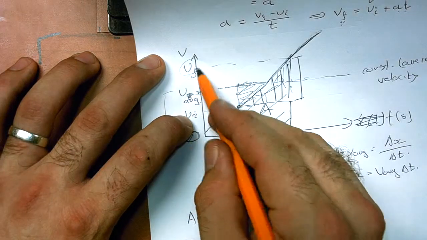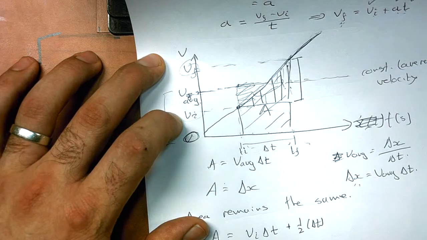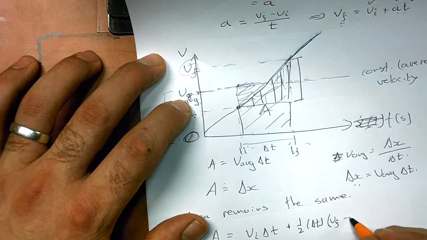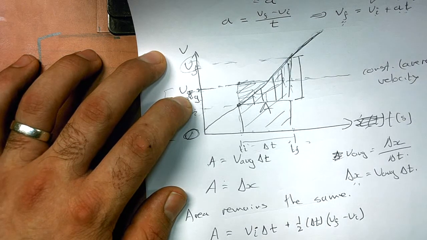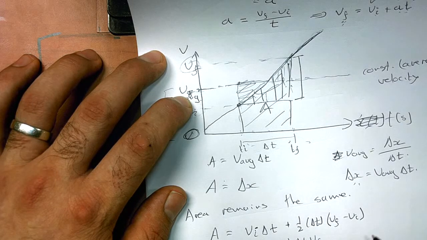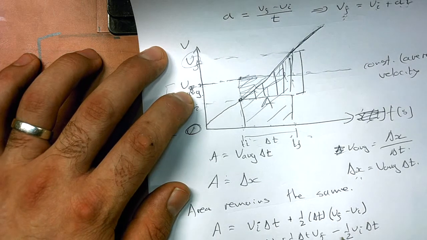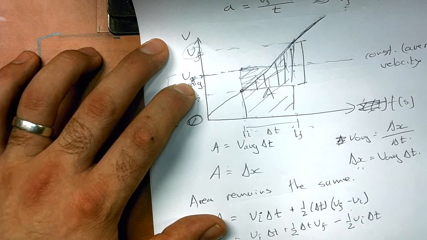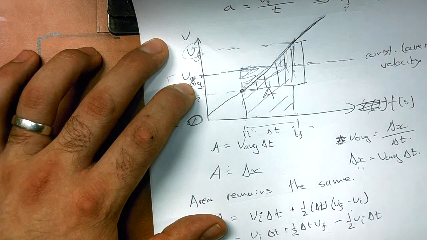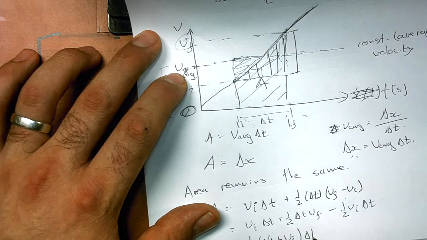So the height is v final minus v initial. So I've got v initial times delta t plus a half delta t times v final minus a half v initial times delta t. So 1 minus a half gives me just a half. I can write this as a half of v final plus v initial, times delta t.